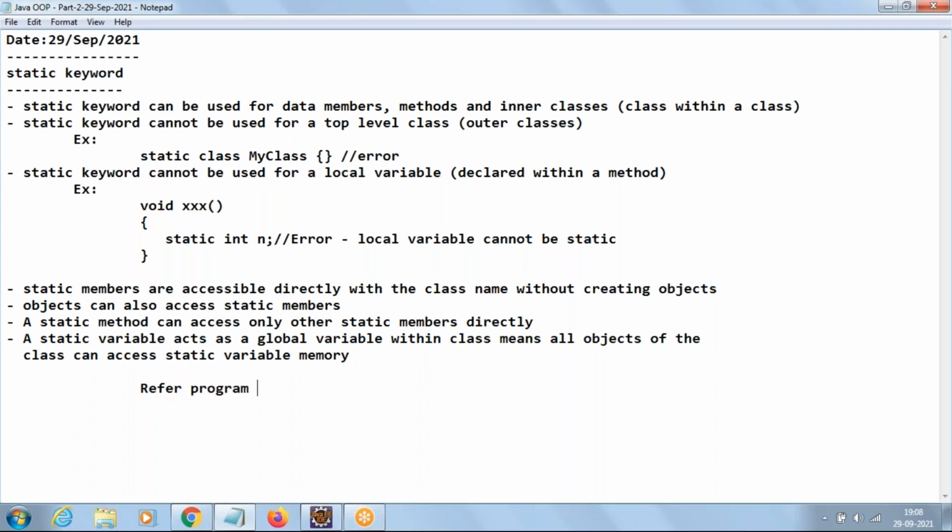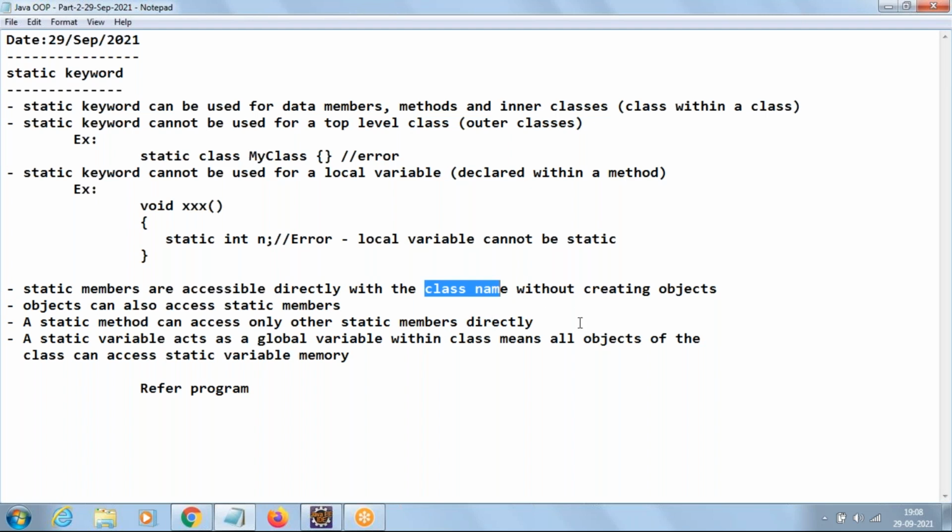One question here. Yes, Ravi. I would like to understand the purpose of static members. Static members means a static variable or static method. But what is the need of using the static keyword? This is a major point. Static members we can access with the class name, without creating an object.